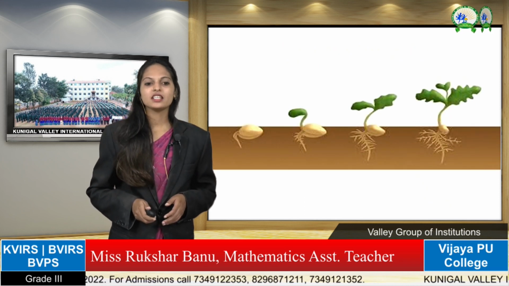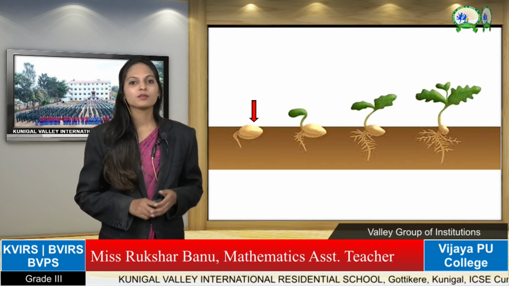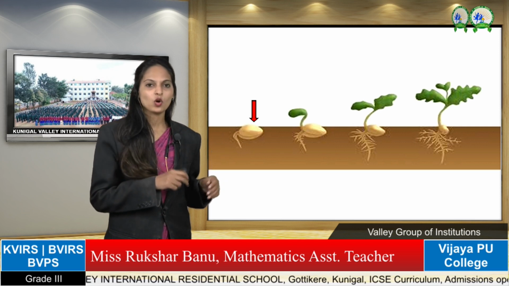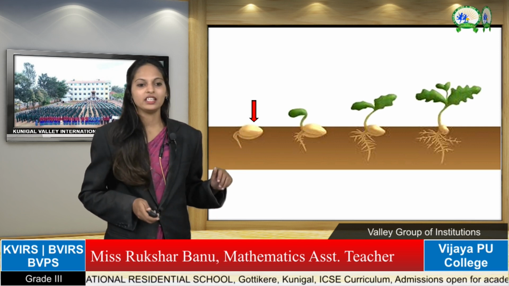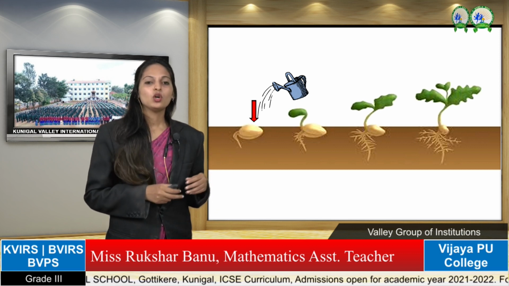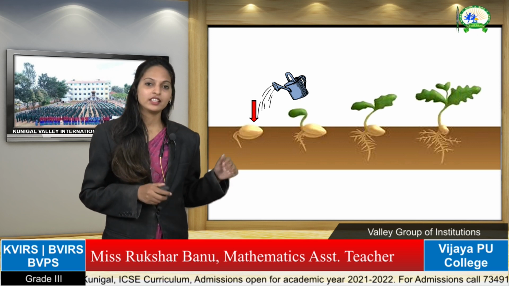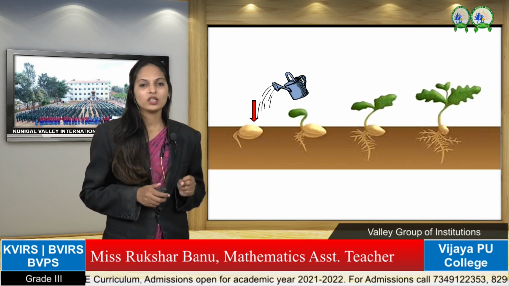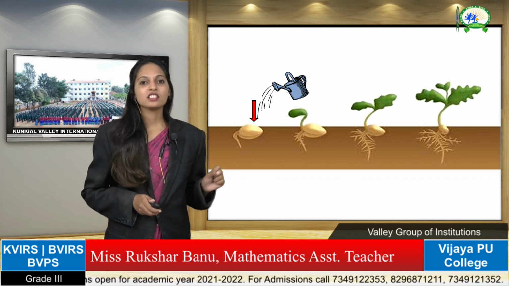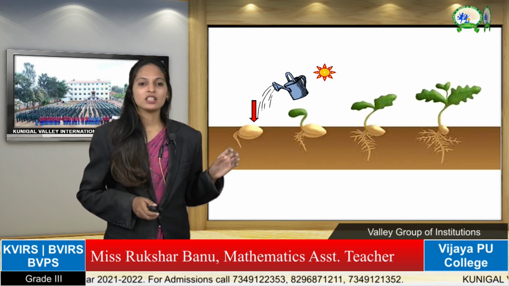So next we can see here the process of germination. First is a seed. When we put the seed in the soil and add water, the seed will absorb water. Next, the seed wants light.